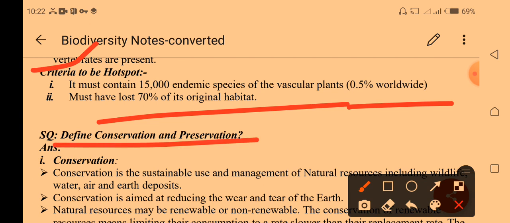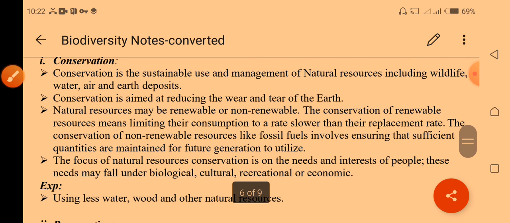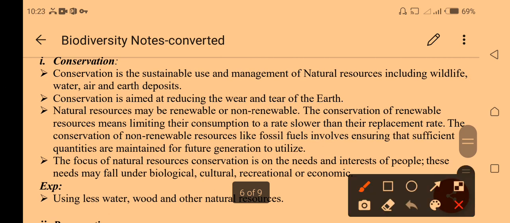Now we discuss another term: conservation and preservation. Define the terms conservation and preservation. First we discuss conservation. What is conservation? Simply, conservation means sustainable use and management of resources, including wildlife, water, air, and earth deposits.